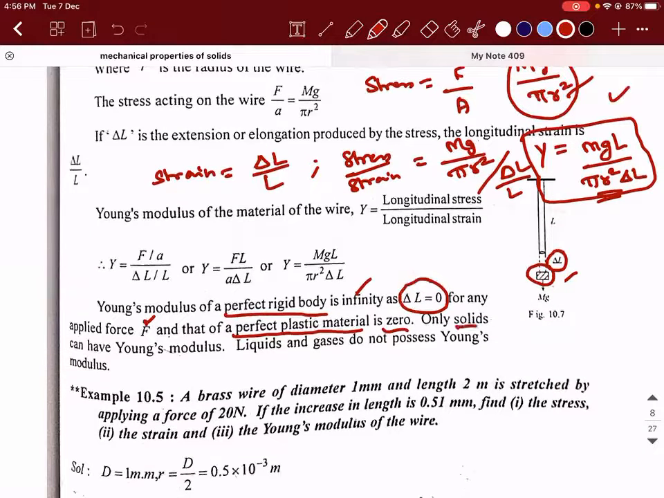An important point to be noted is that only solids can have Young's modulus. Liquids and gases do not possess any Young's modulus, because liquids and gases occupy volumes. They cannot be restricted to a length, and they do not have a shape of their own. That is the first thing.